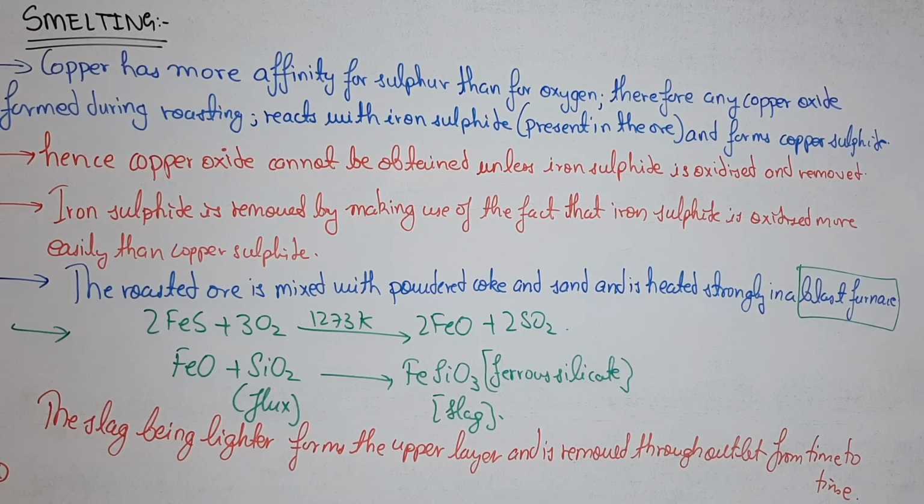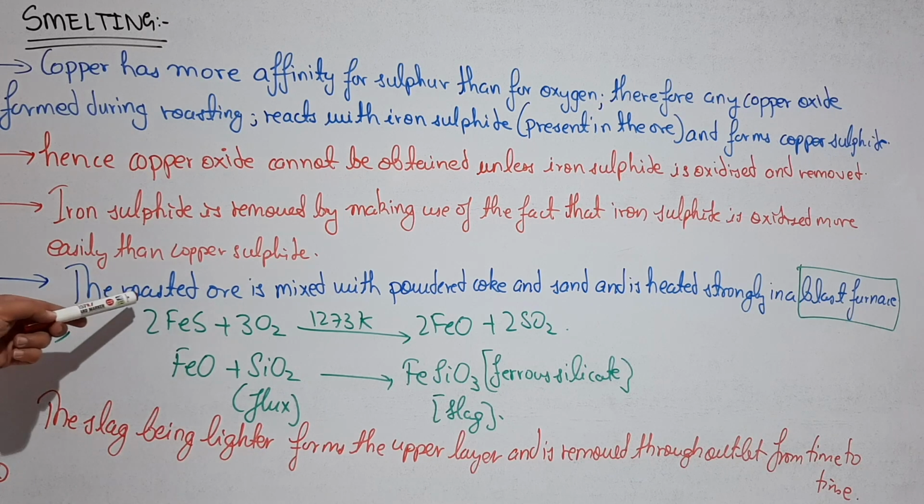Now in the smelting, as we have done in the iron extraction, remember lecture number 3, we did the iron extraction and we also did the smelting over there itself in the blast furnace. So here also the roasted ore is mixed with the reducing agent, that is the powdered ore, and will be heated strongly in the blast furnace itself.